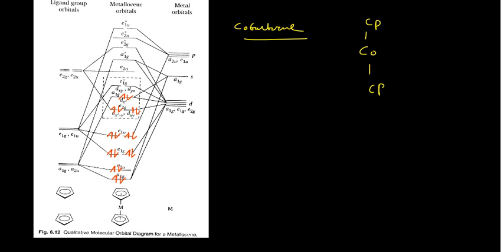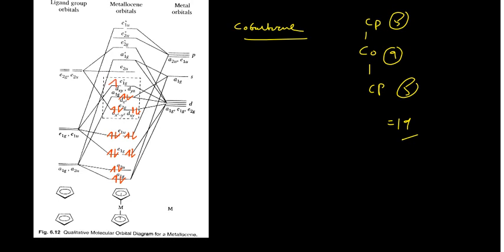How many valence electrons are there in that case? 9 from here, 5 from here, 5 from here, total 19 electrons are there. Now you have to put the 19 electrons in it. So you are already having the 18 electrons in this system, so your 19th electron will come here.